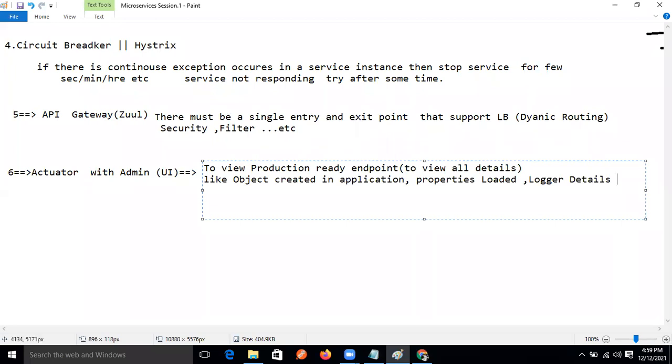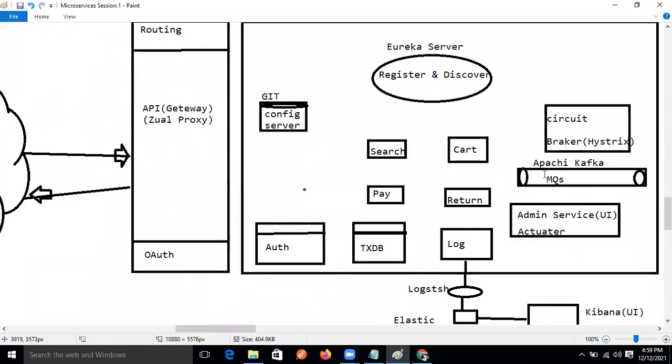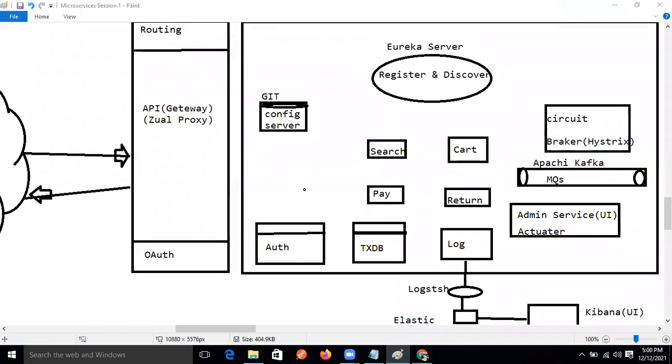Actuator. Okay, good. So another module is also left, right? Which module? MQs. We will implement MQs using Kafka only, right? Kafka. So MQs, continuous data flow, right? Just like anytime anyone has used Swiggy or our Zomato, all those kinds of things. Anyone, give the response, guys, otherwise how can I explain? Yes, Ravi, we used.